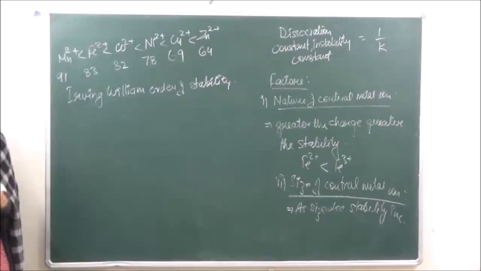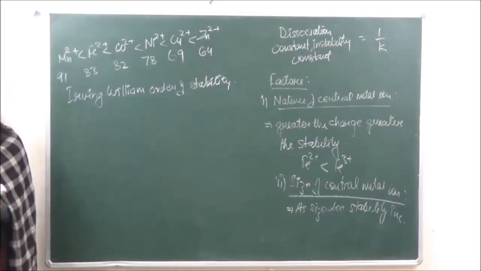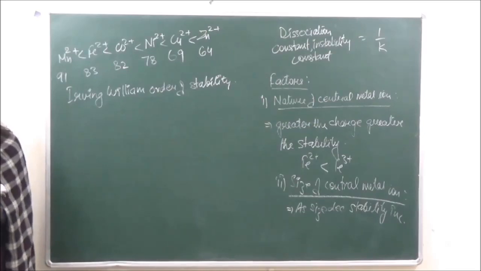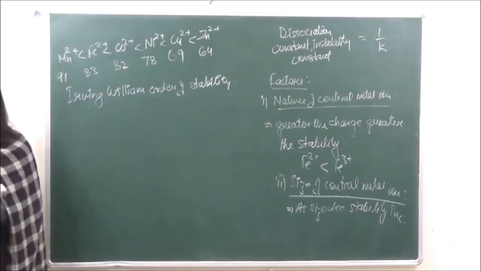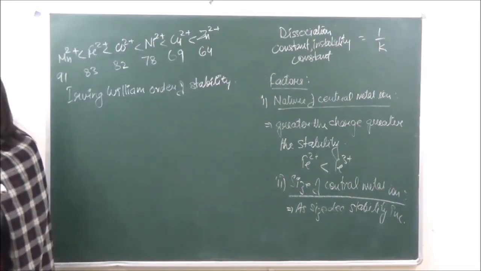Okay? So these are the factors which are going to affect the stability of the ions. Now we have only taken into account the central metal ion. So let's go on to the ligands.